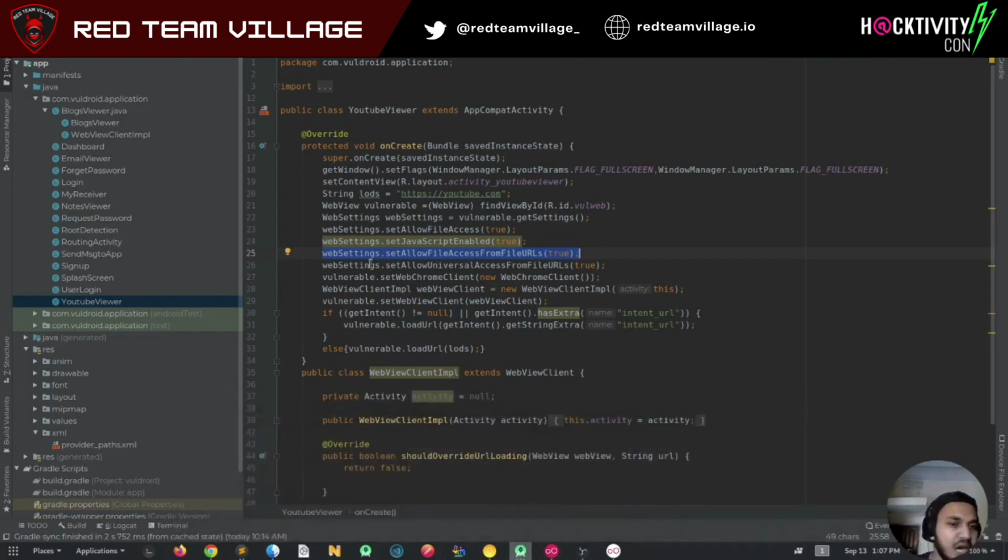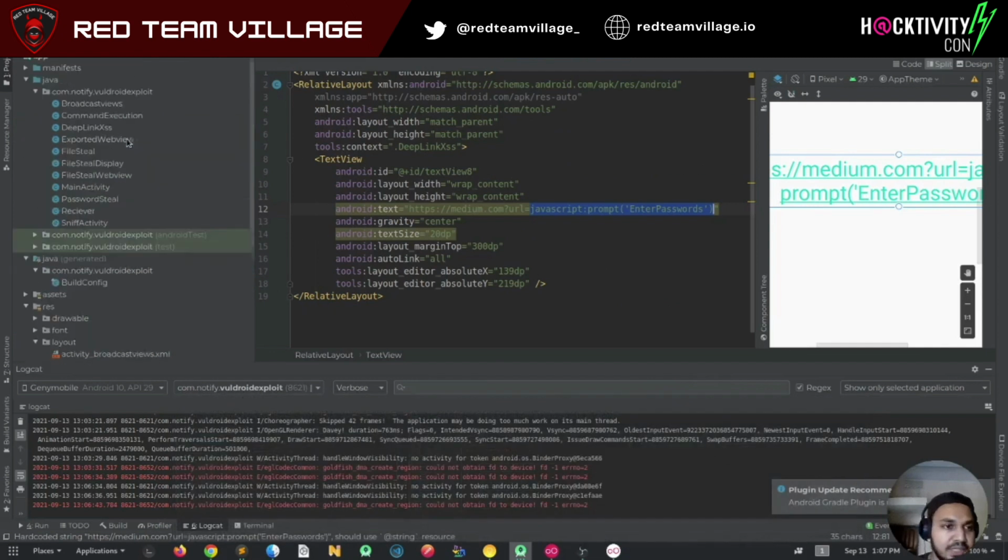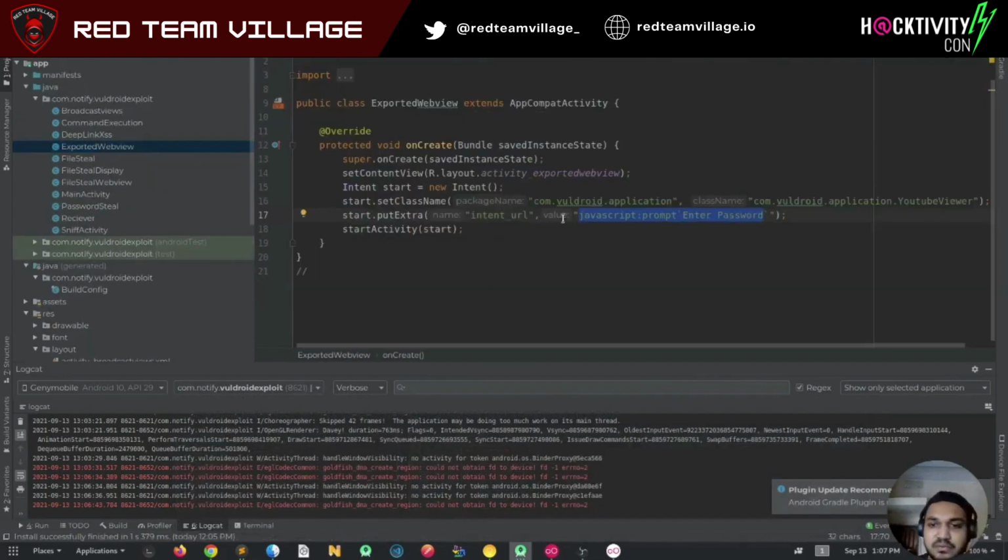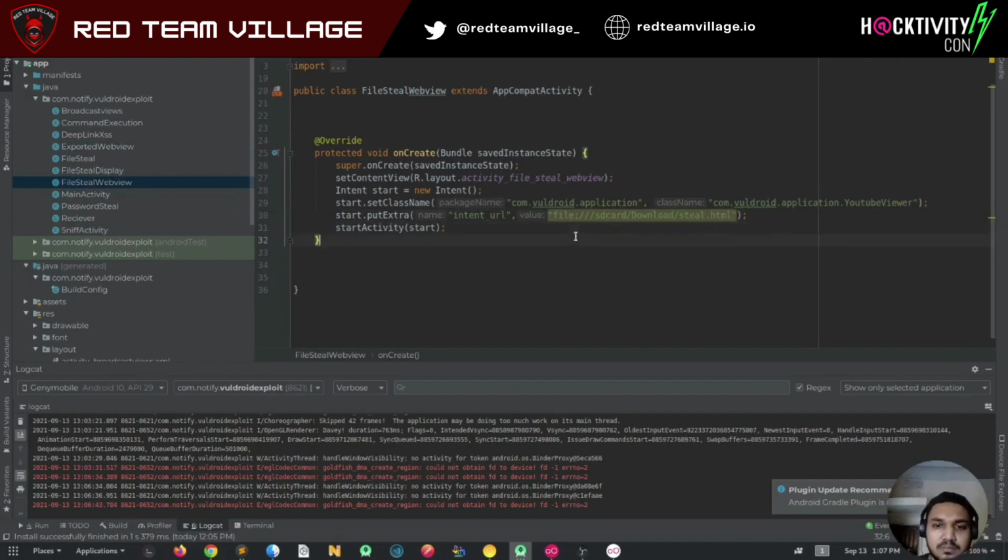So now let's see how we can actually exploit it. We had seen that using YouTube viewer we are able to call our malicious payload. In the exploit application's exported WebView, we were able to call this intent URL. But as we said, we can also call a file URL, basically to load a file's content. Loading this file content, we can also steal the data that was saved in file example.txt.